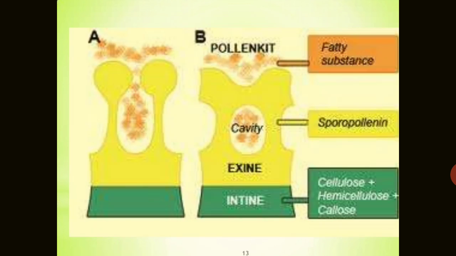So this is the diagrammatic presentation, showing what substances are there. It is known as the pollen kit also. In the A type there is a pollen kit, where fatty acids are deposited in the cavity. We can see the sporopollenin, and in the intine cavity there are cellulose and hemicellulose, most of them very nutritious in the deposition.